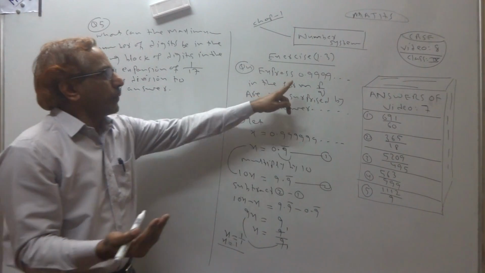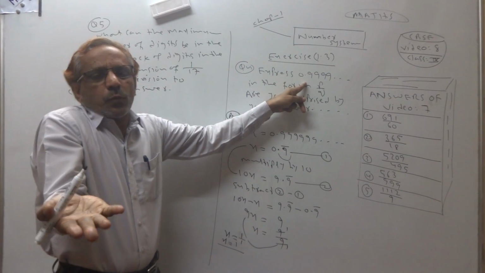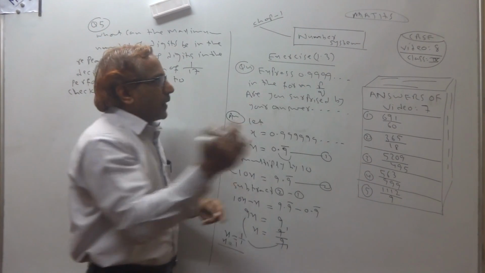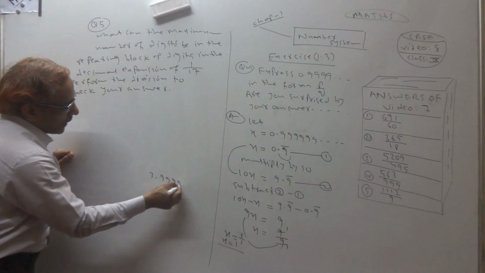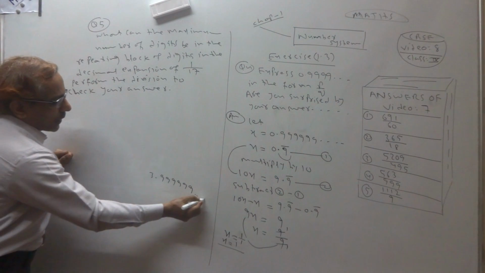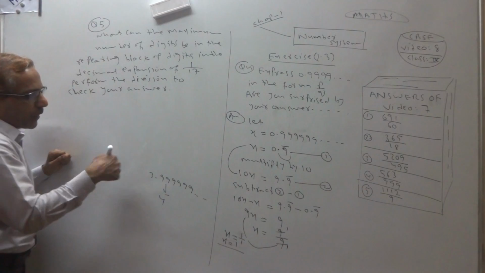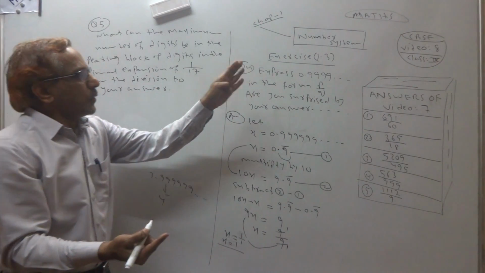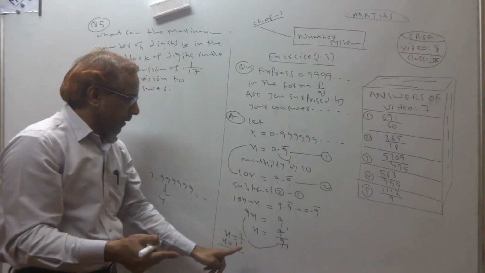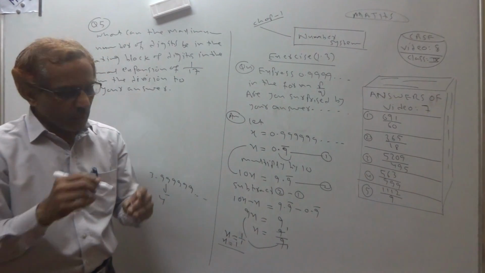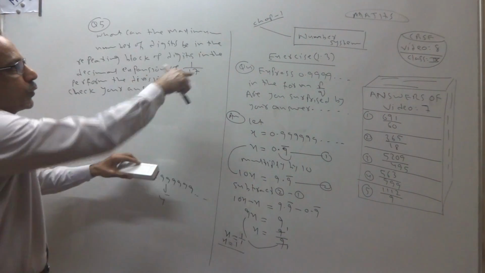Because 0.99999 is very close to 1. For example, 3.99999 is very close to 4. So likewise 0.99999, after 0 the immediate number is 1. That's why your answer is 1. So this was the fourth question.